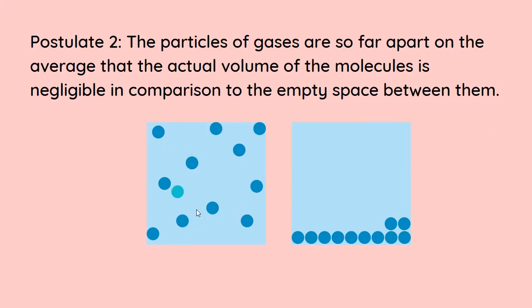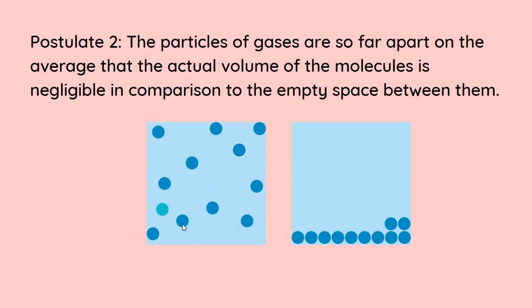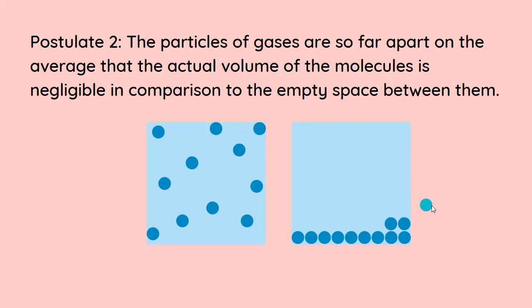Over here, this is basically the gas itself, and let's assume it's in this container. What I've done is take all these circles, which are assumed to be molecules, and place them in a proper order. If you notice, the volume of the molecules is quite negligible compared to the volume of the container. And this is all the empty space between the gaseous molecules, which is way more than the volume of the molecules of the gas itself. So that's the reason this postulate came up.